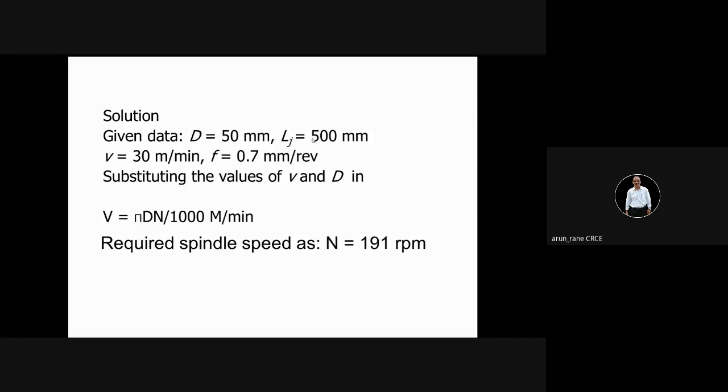It will be 500 divided by 133.7, which comes to 3.74 minutes. So to turn 500, it will take 3.74 minutes.